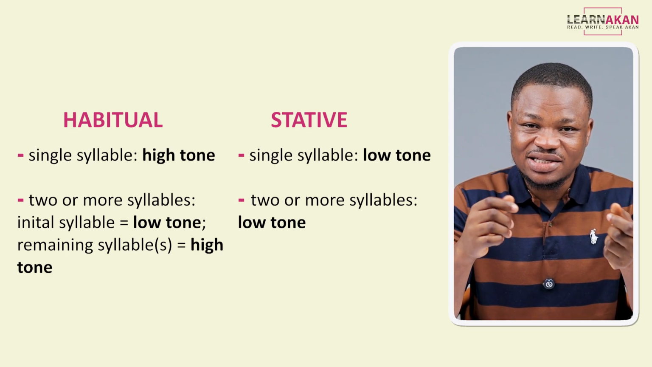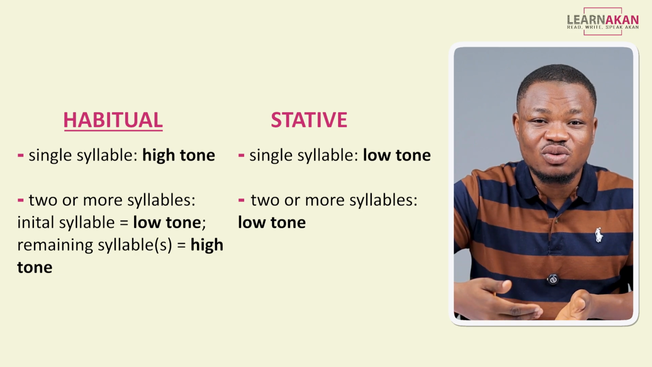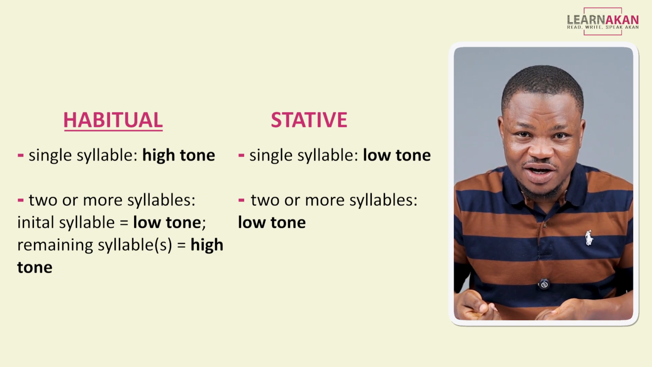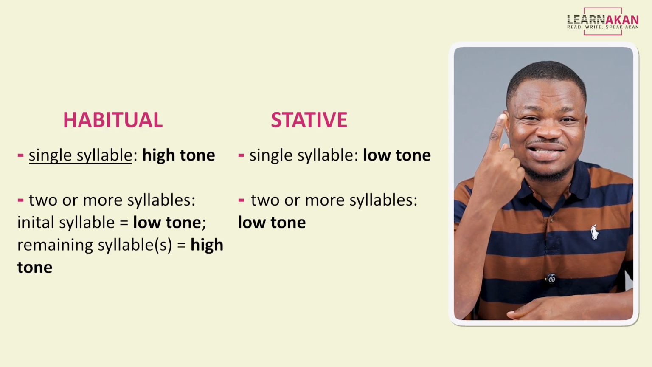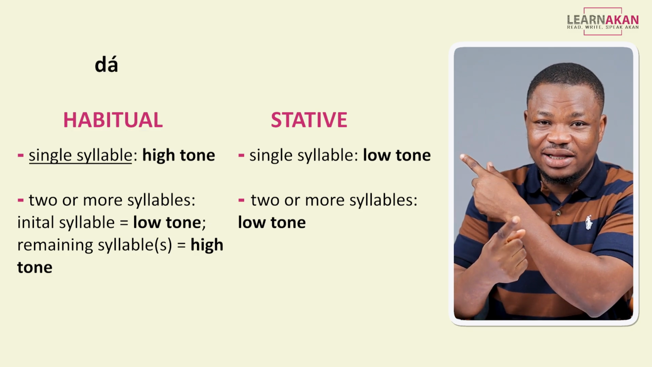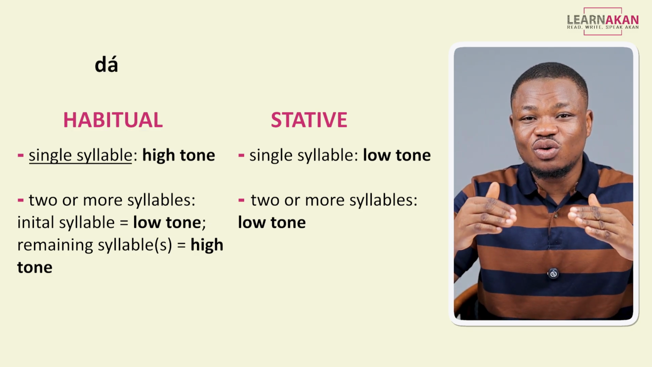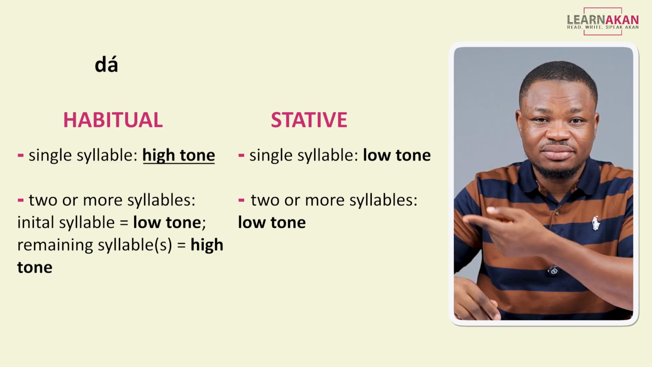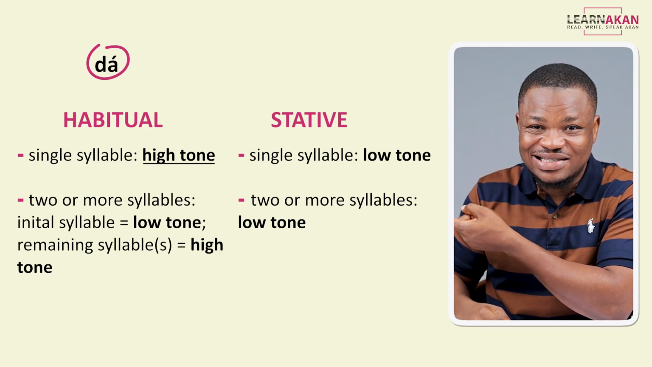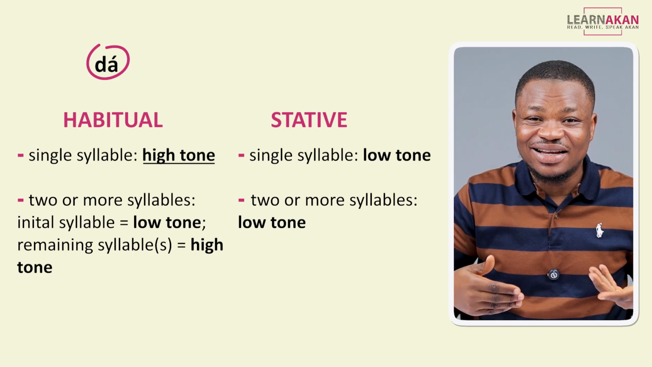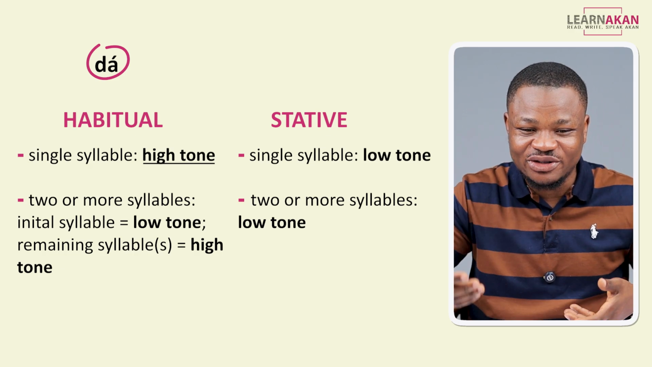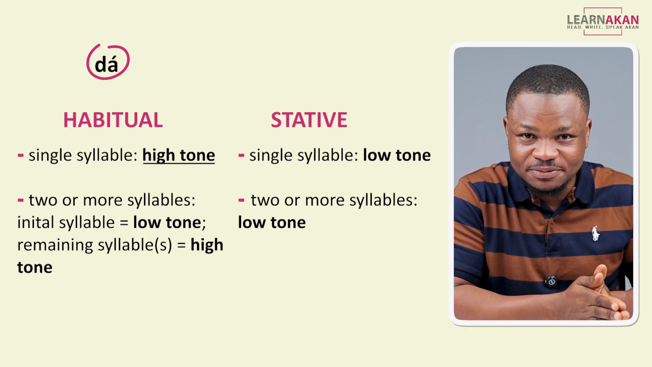So what I'm saying is, if you come across a habitual form of a Twi verb, and that verb has a single syllable, like this one, then the tone with which we pronounce that syllable tends to be high. Like I pronounced this. I said da, Kofi da mpaso, okay? Kofi da mpaso, Kofi sleeps on a bed.